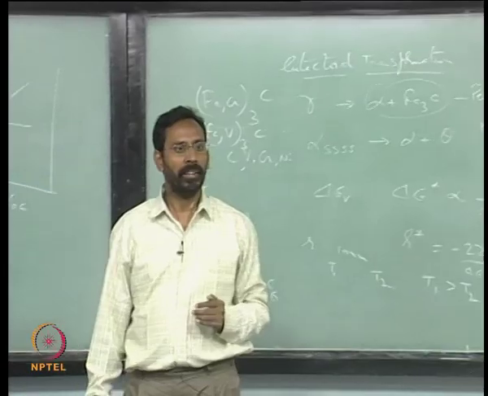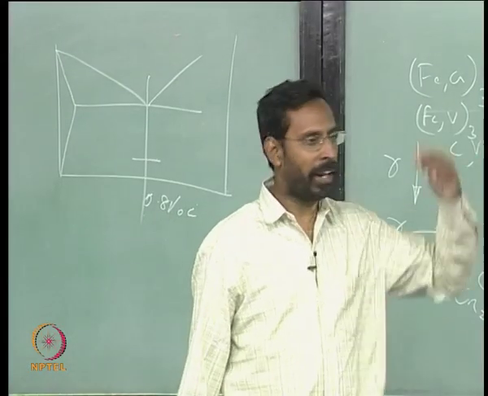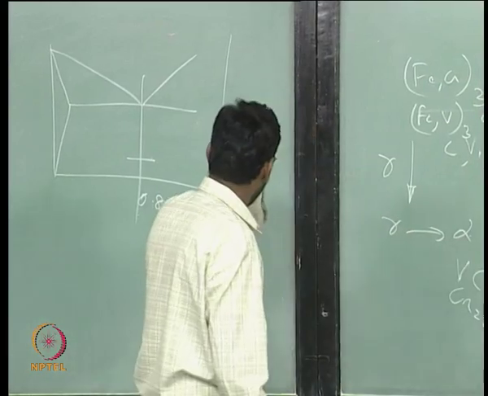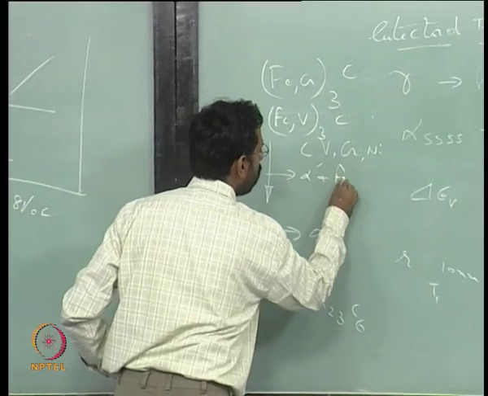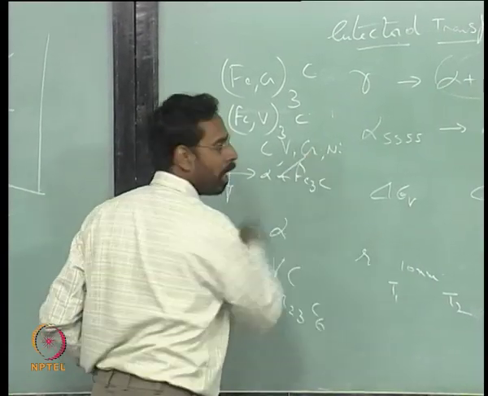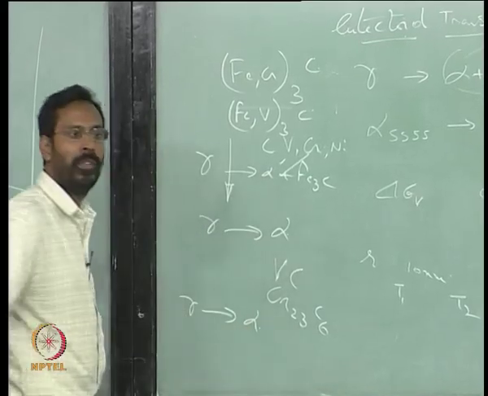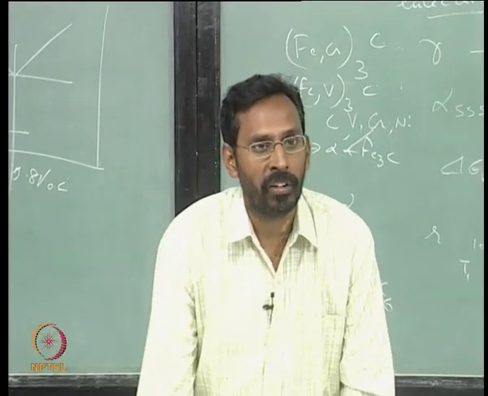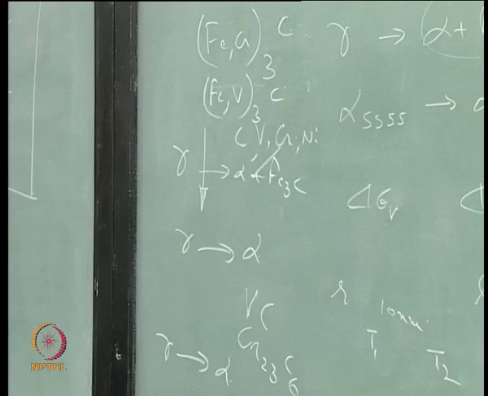Once I come there, because the diffusion of carbon also takes time, because the temperature is low enough, iron itself is difficult. Okay. So, carbon also takes time. So, what happens is this gamma, instead of giving you alpha plus Fe3C or alpha plus some other carbide, would give you gamma gives you alpha. This is what kind of a transformation is this? It is a partitionless transformation, which is a polymorphous transformation, not an allotropic transition.